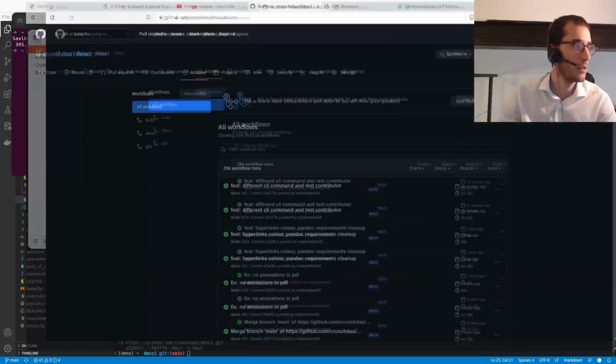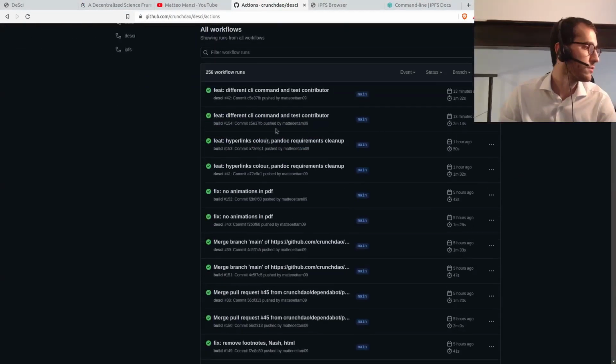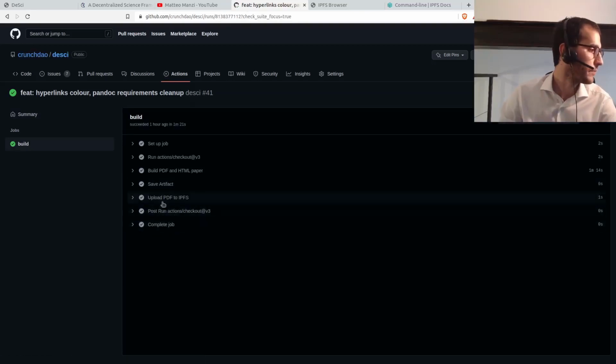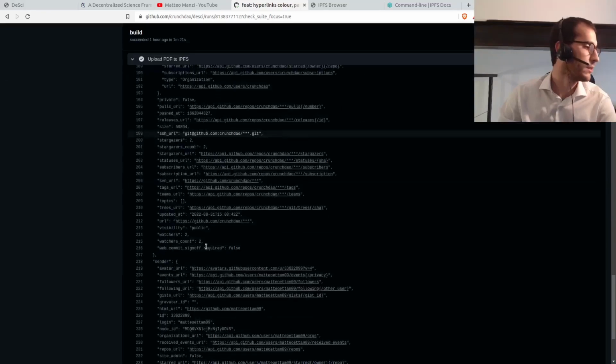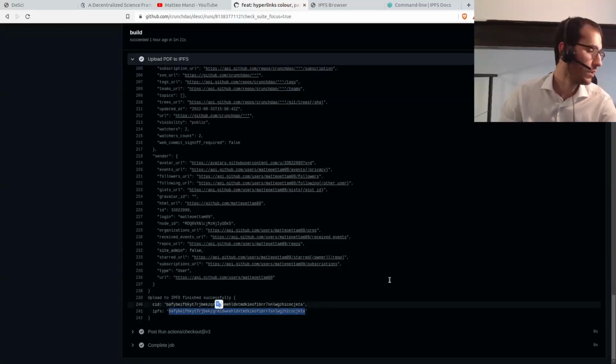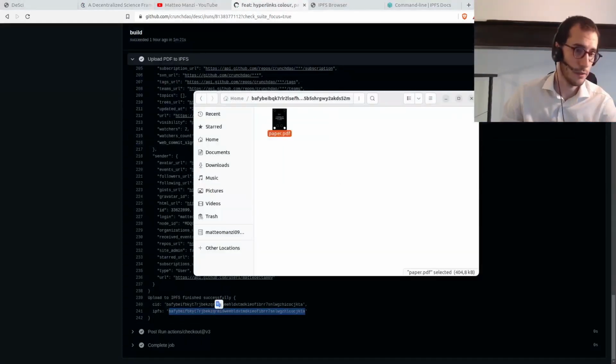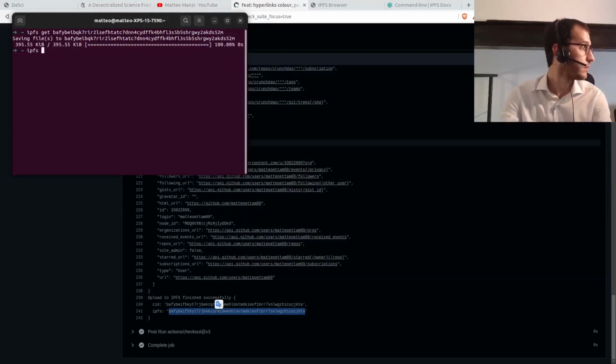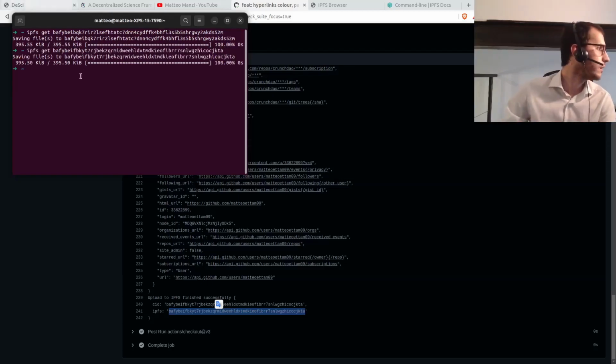So let's do it. Let's look for, instead of this one, the one I just did before the recording, correcting for colors. And let's say we're interested in this version of the paper. We have another IPFS link, and we can do the same, sorry, from the terminal. I mean, we can do it also from the website, but as I said, I like the terminal. And we can run this, and you see that the hash is different. Kind of similar, but different.